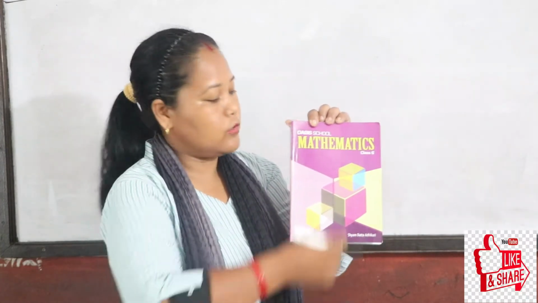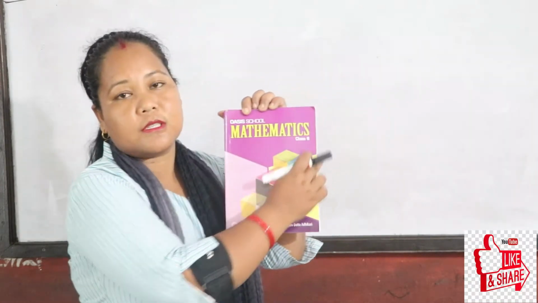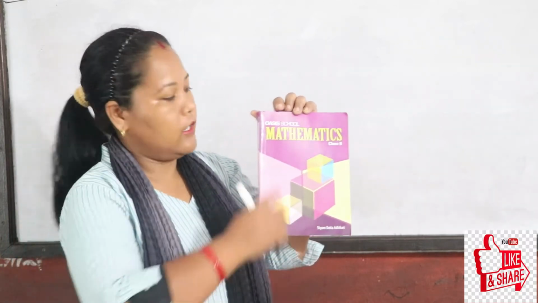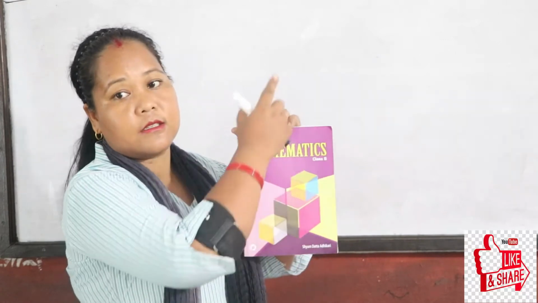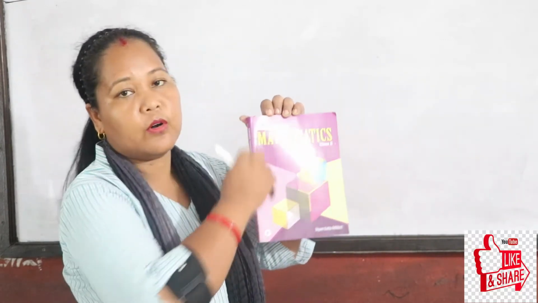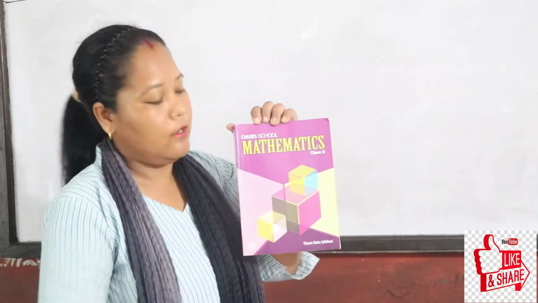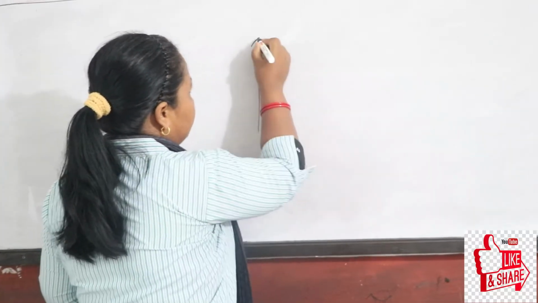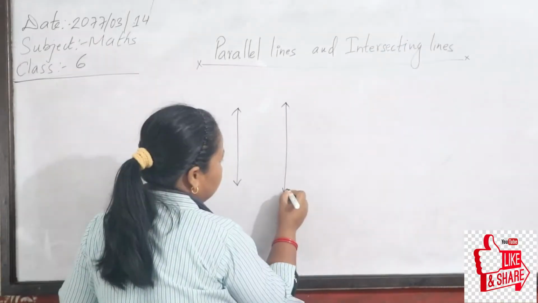No. So these 2 edges of the book, they are parallel. They never meet if we produce these 2 edges in both sides. They are called parallel edges. In the same way with lines, you draw 2 lines. I have drawn 2 lines here.